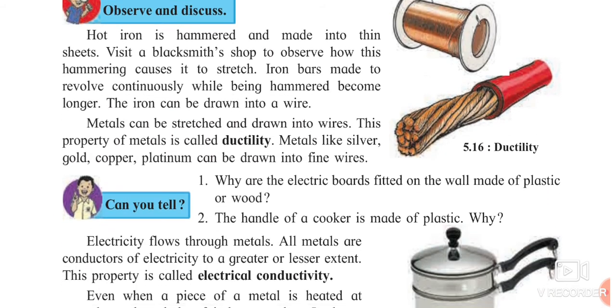The next property is ductility. If you have seen these wires, they are present in the electrical wire also. So these metals can be stretched and drawn into wires. This property of metal is called as ductility. Metals like silver, gold, copper, platinum can be drawn into fine wires. So wires are useful for the electrical purpose. So always remember, the property of metals to convert them into wires is called as ductility, and the property of metal to convert them into sheets is called as malleability.